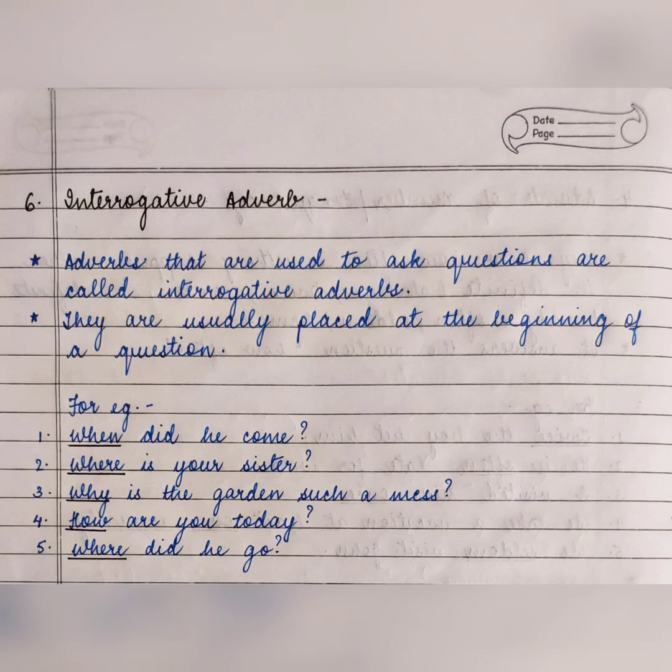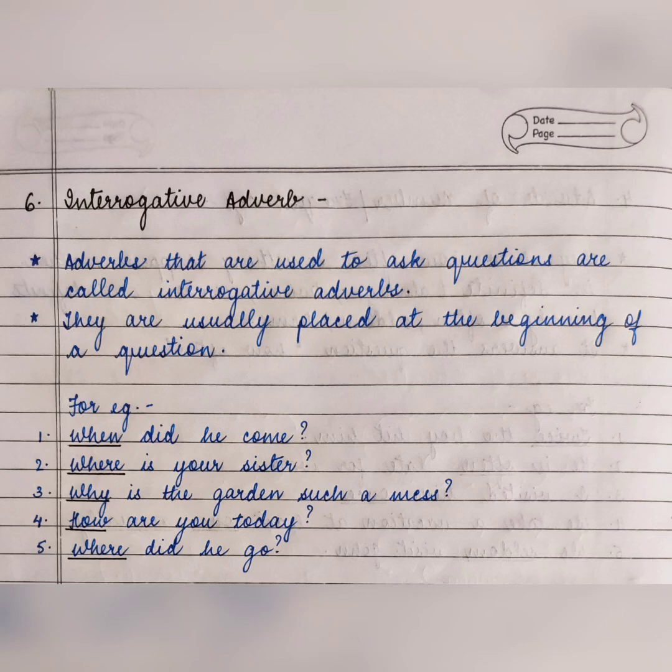Okay, when did he come? So the word when is asking the question about the verb come. Come हमारा verb है, and when is asking the question about come. So when is the interrogative adverb. The next is where is your sister. यहाँ पे is the helping verb, और हम हमारे sister के बारे में question कर रहे हैं. Where is your sister? So is the verb, and where is asking about the helping verb. Okay, so it is the interrogative adverb.